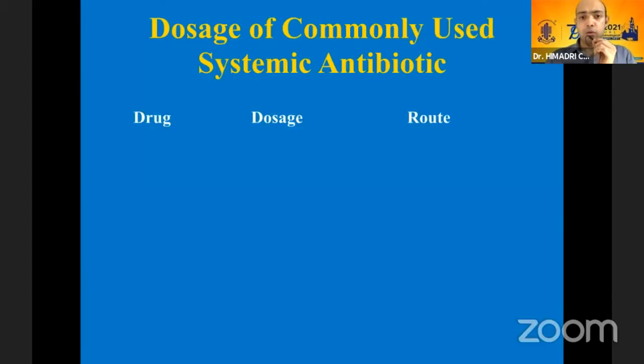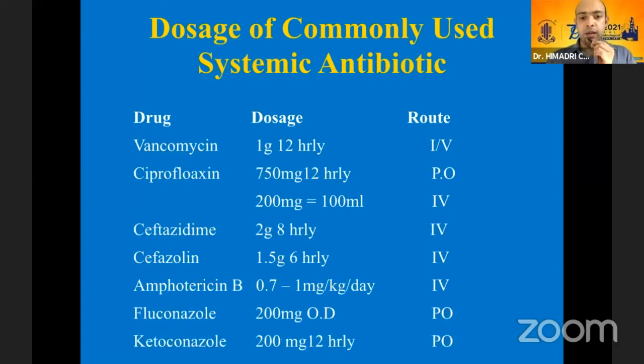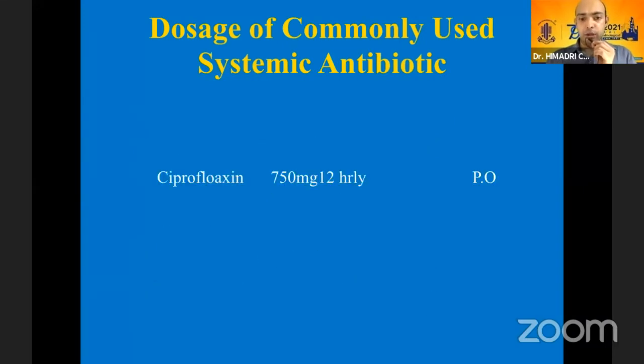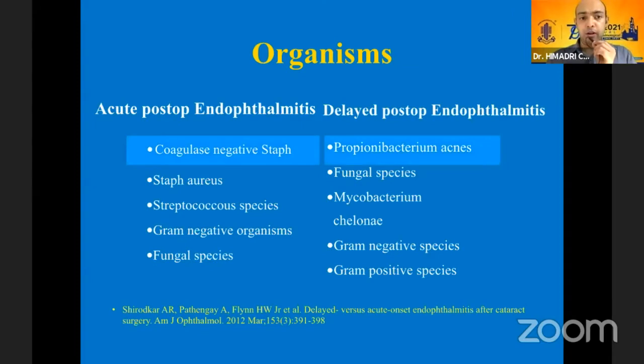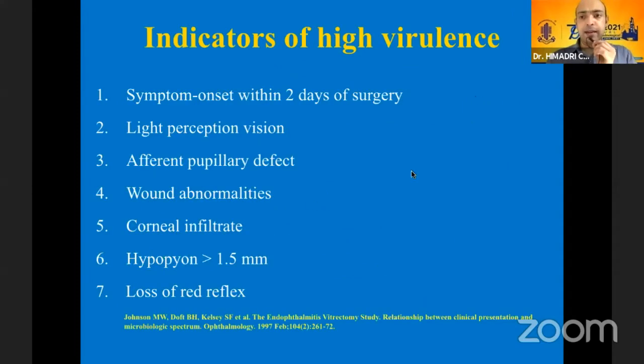Now, what are the most commonly used systemic antibiotics? These are the drugs which may be used. However, we prefer ciprofloxacin, 750 milligram 12 hourly. These are the organisms which most commonly cause acute post-op and delayed post-op endophthalmitis. Now, there are certain indicators of very high virulent organism. These are symptom onset within 2 days of surgery, visual acuity of light perception, afferent pupillary defect, wound abnormalities, corneal infiltrate. Now, in these cases, we have to be very aggressive with our treatment.